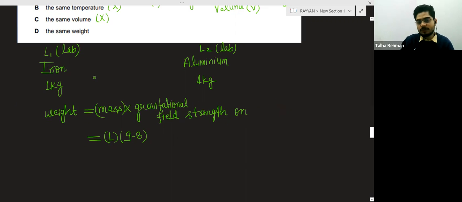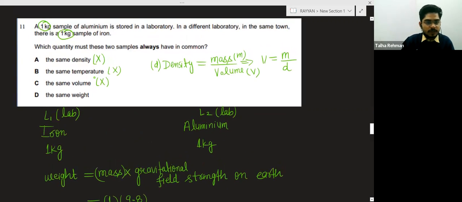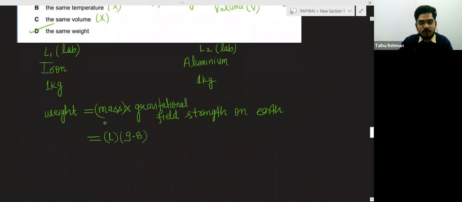See the logic behind this question. I can do it like this also. This option is correct, but that is not the way to solve the question. In an examination you can do it in a very fast manner, but when I am explaining to you, I always try to make you understand properly. The mass is the same for both, and 9.8 is the gravitational field intensity on Earth, so both have a weight of 9.8 Newton.